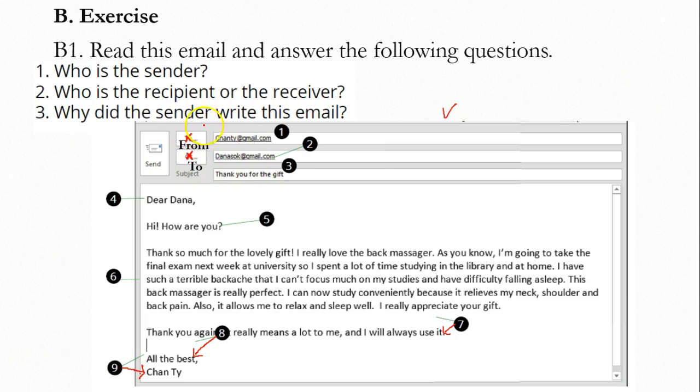Yes. So this is the format of a thank you email, and in this exercise I want you to read this email and answer the following questions. There are three questions here. Number 1, who is the sender?